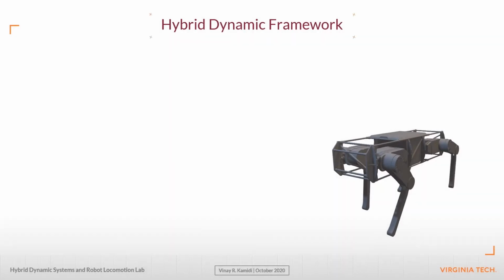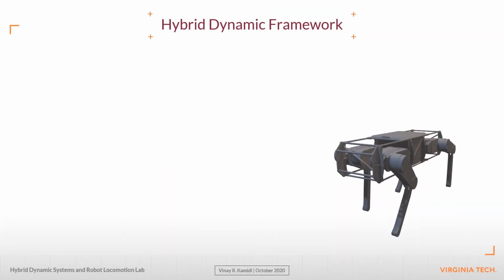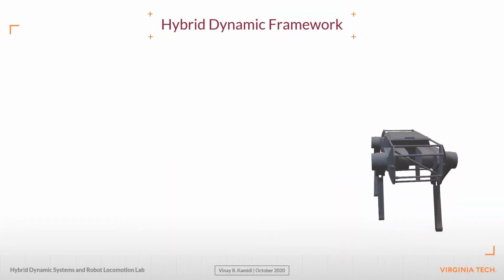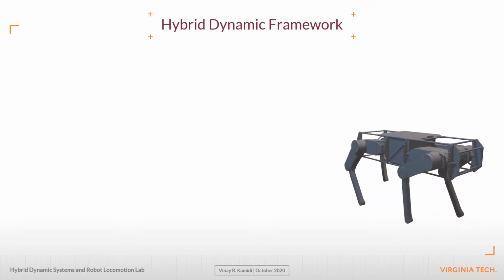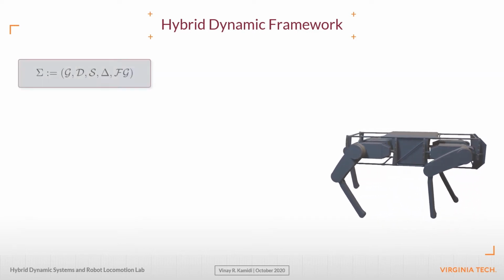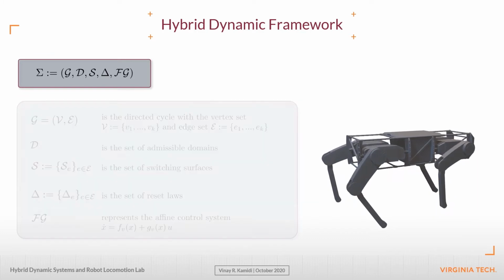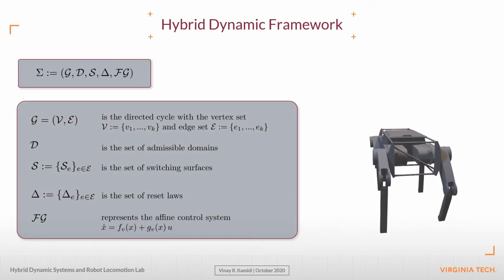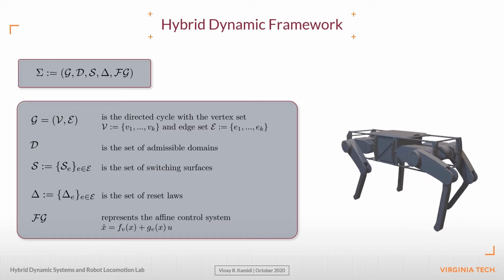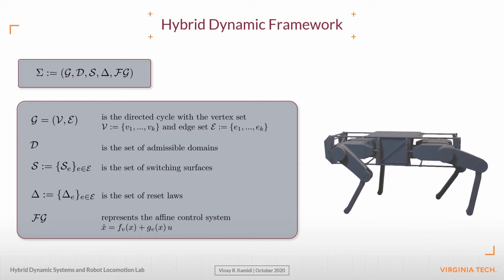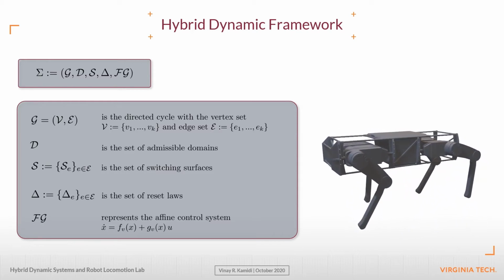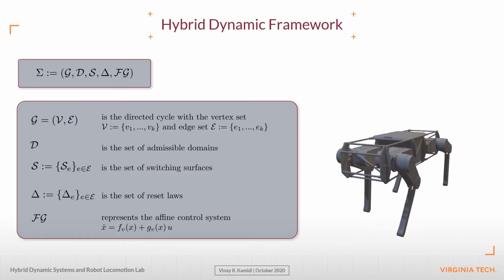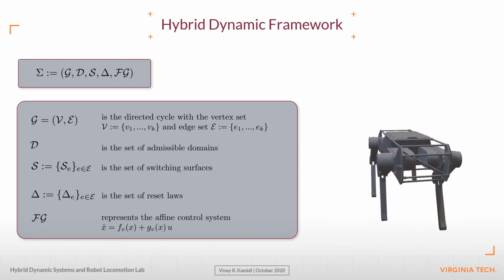Before we move ahead, let's go over some terminology to capture the hybrid nature of locomotion. In that interest, we introduce the following tuple sigma. Here, G denotes the directed cycle corresponding to the desired gait pattern with a set of vertices V and edges E. D represents the set of admissible domains. S denotes a set of switching manifolds on which discrete-time transitions occur.